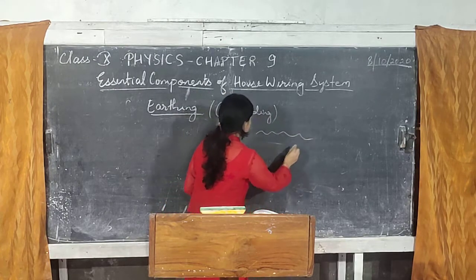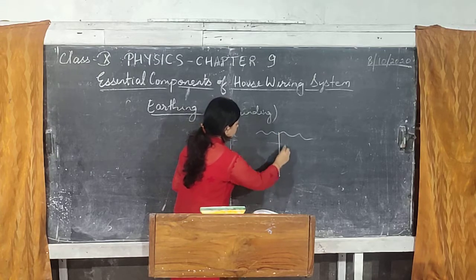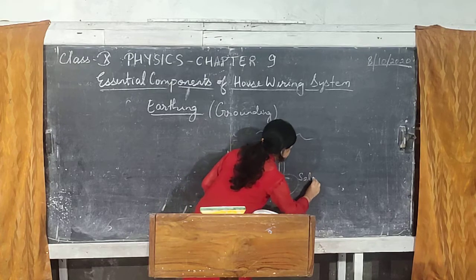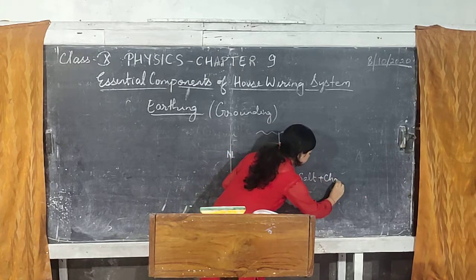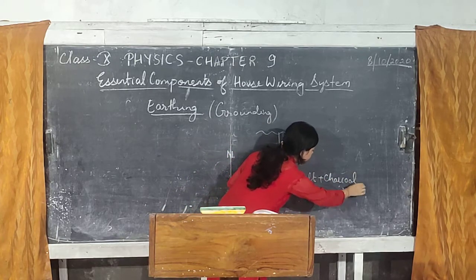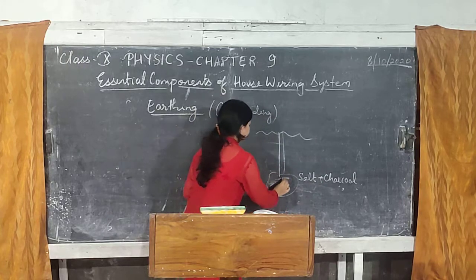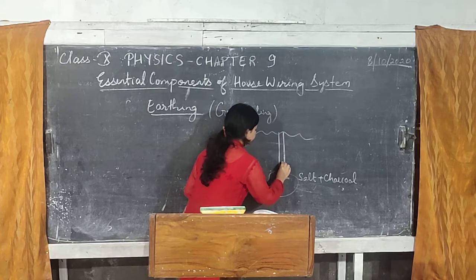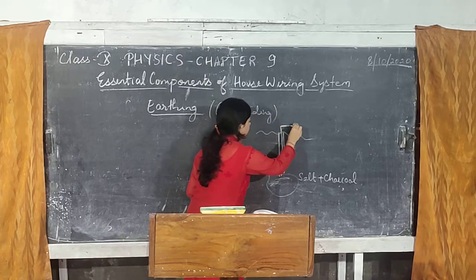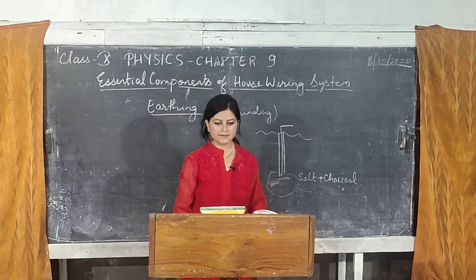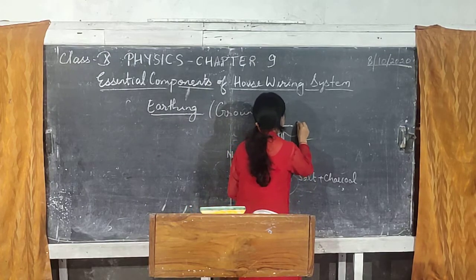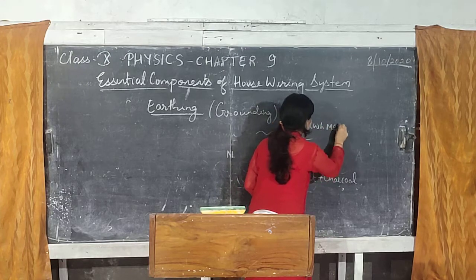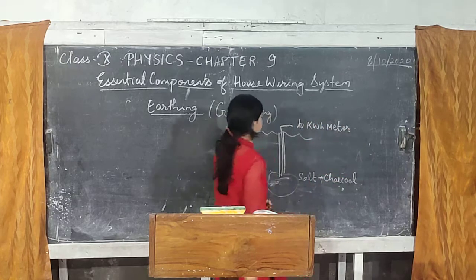This is the ground. You dig a hole. You put salt plus charcoal. Alright, then from here you have a big rod. Then from here you put a thick copper wire, and it goes to the kilowatt hour meter. So local earthing has to be done from the meter of the house.